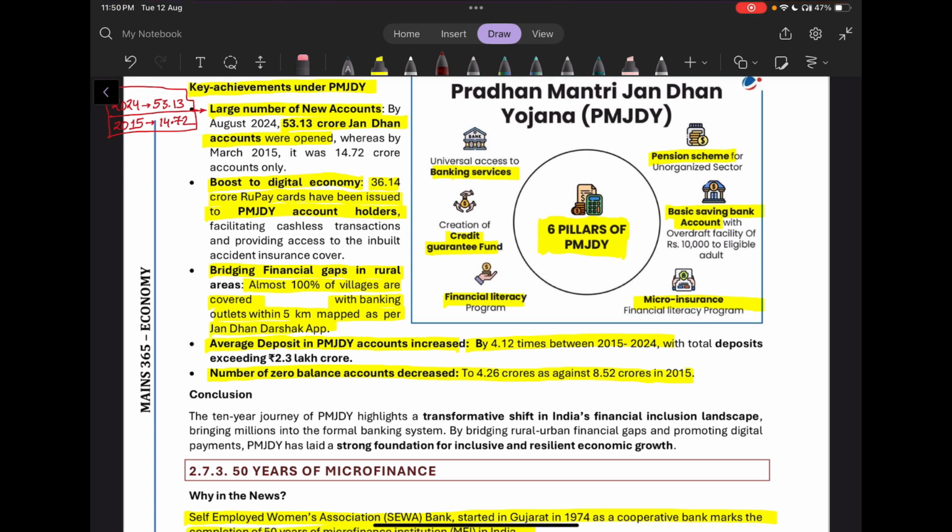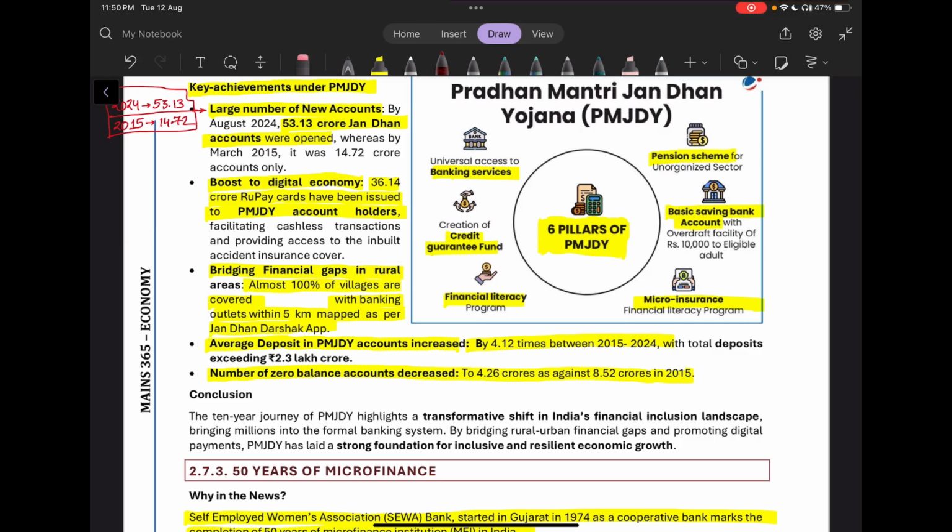Then the average deposit in these accounts has increased by almost 4.12 times in the last 10 years, and the current deposit is more than 2.3 lakh crores.